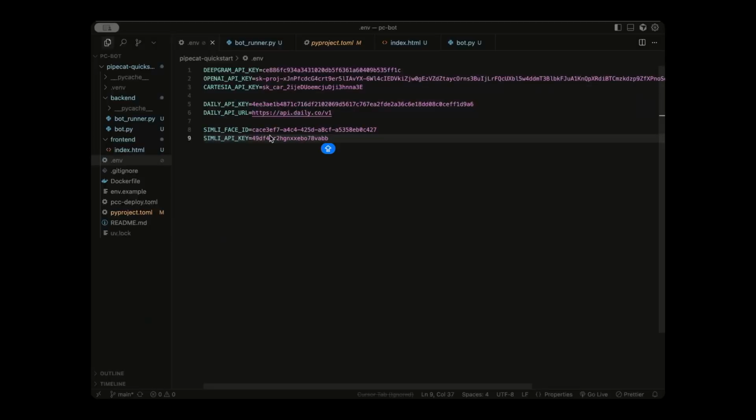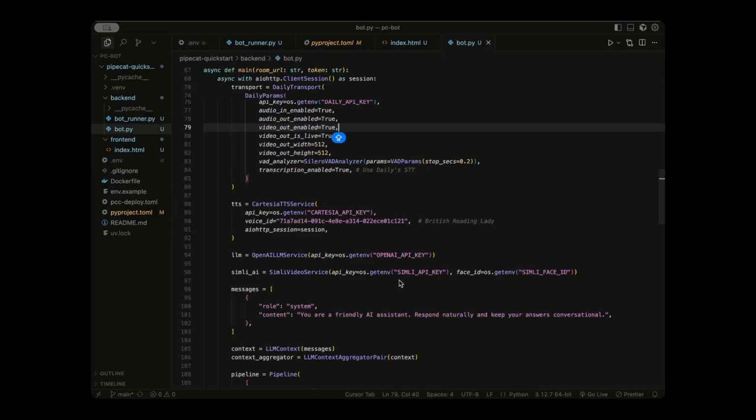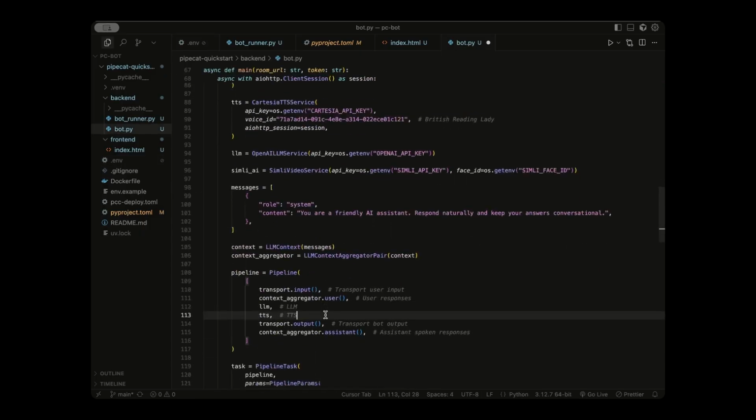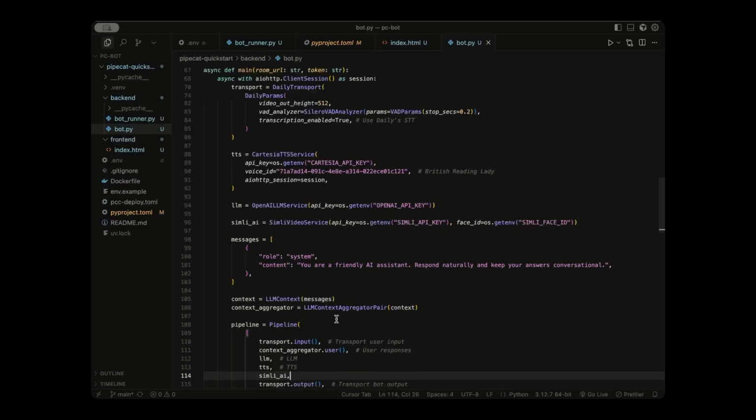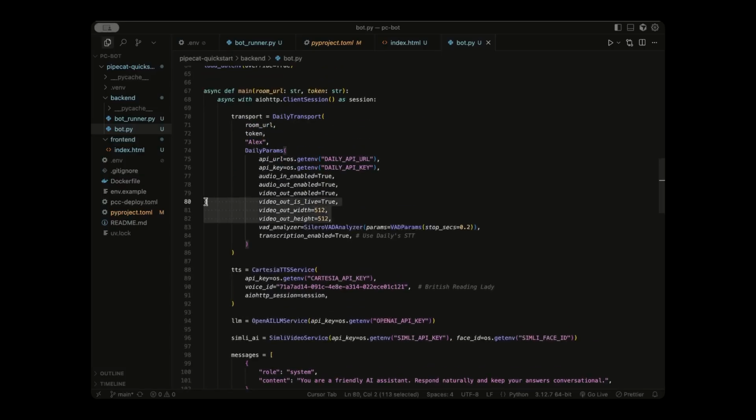Now we have our face ID and API key, which is correctly referenced in our bot.py file where we initialize the Simli object. The next thing we have to do is make sure we include it in the pipeline right after text-to-speech. So we're just going to write in Simli AI like that. And the one step I skipped over was you have to add these to your Daily transport parameters.